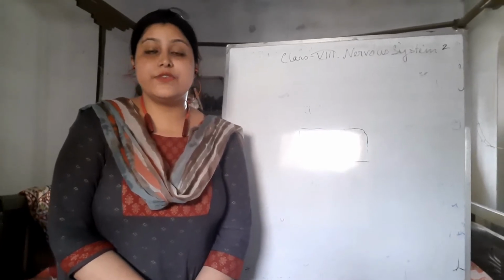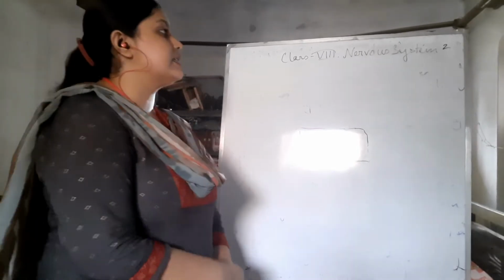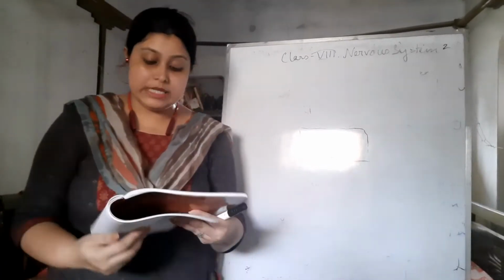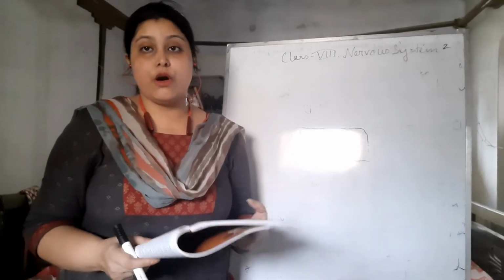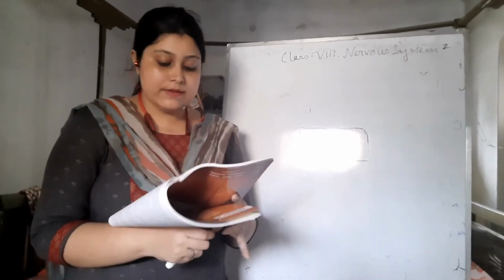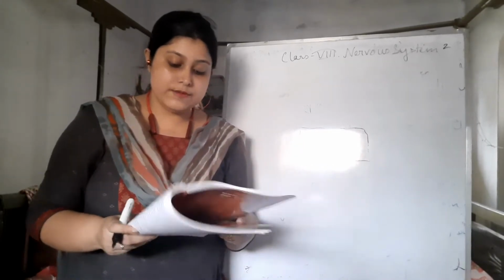This video is for class 8 biology and the chapter that I will continue today is the nervous system, and this video is part 2. In the previous video I discussed the structure of one neuron, and today I will discuss the nerves. So how do the nerves form, when nerve cells form?